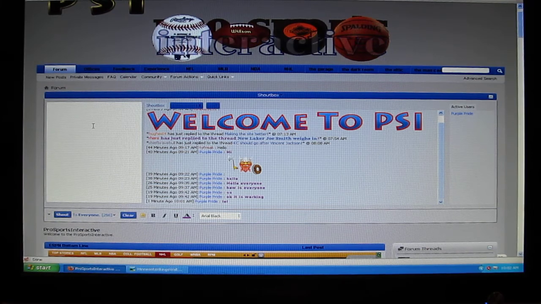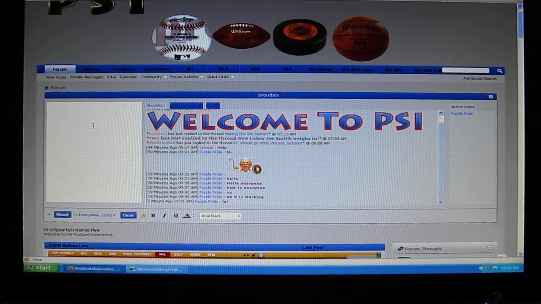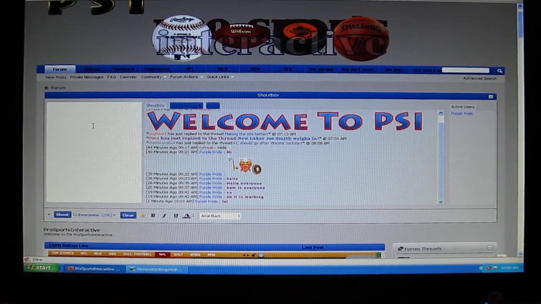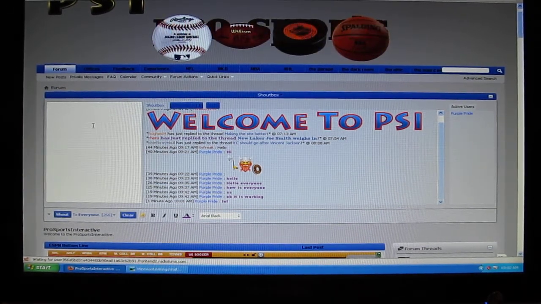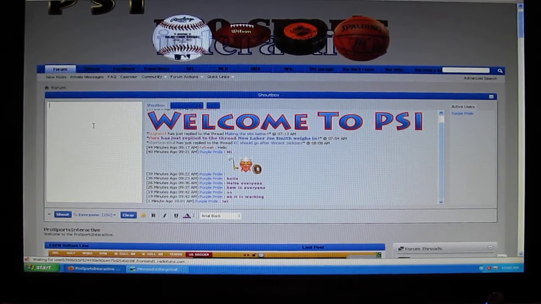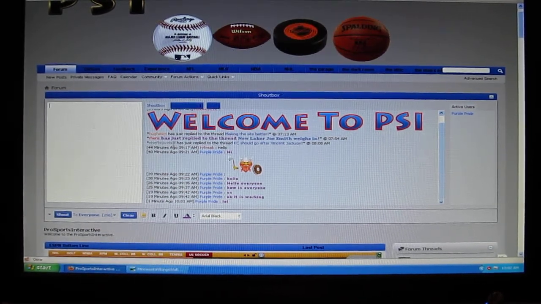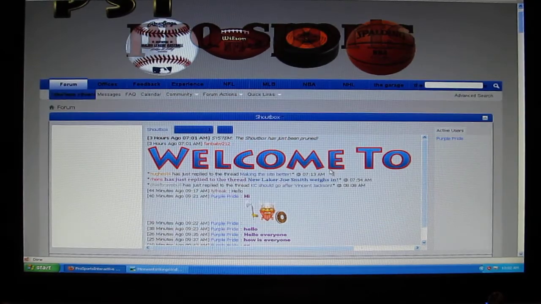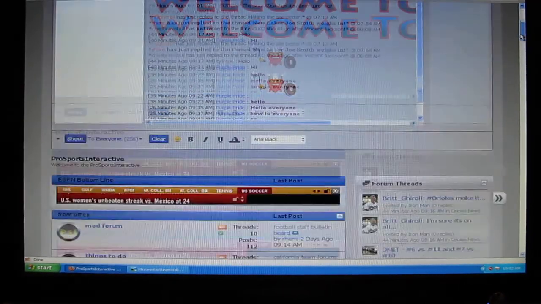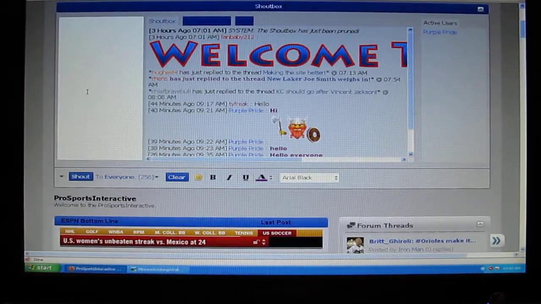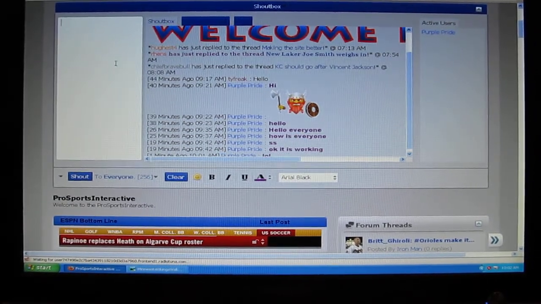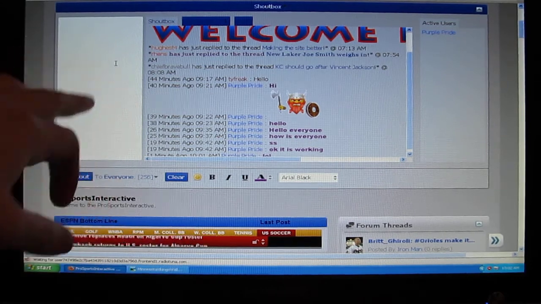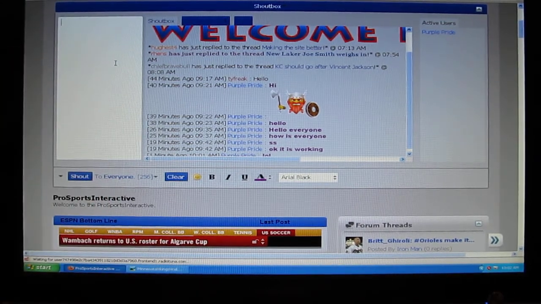Now, during the daytime, the shoutbox is a lot slower than at nighttime. There are not as many people on there because most people are at work or at school or have other things going on. But that's why we're going to look at it right now, so we can see what's going on. Let me zoom in on my browser as opposed to my camera so that it stays in focus. We go to the left here and type in this box. We type in whatever we want and that will be seen by everybody.